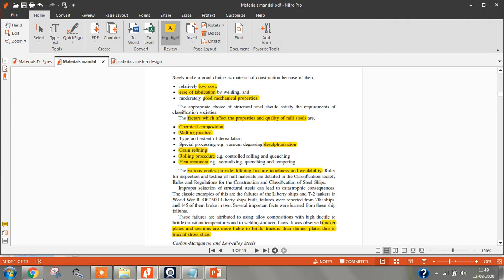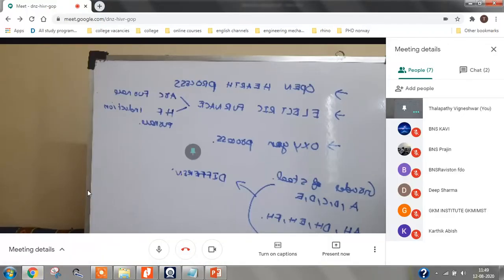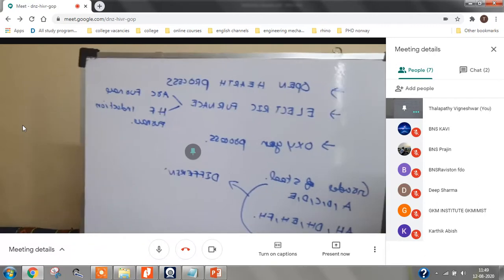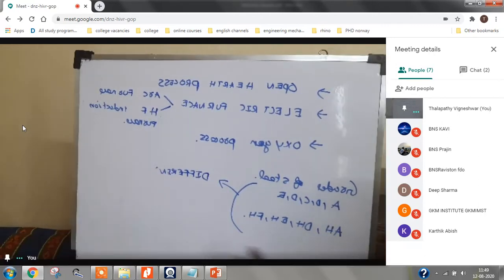can you see the board? Now all these have different mechanical properties.